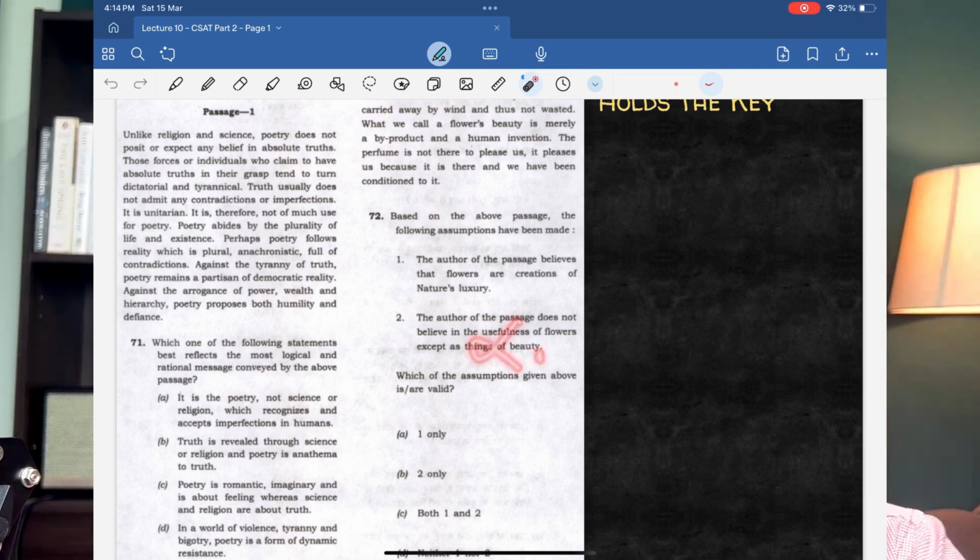Look at the first statement. The author of the passage believes that flowers are creations of nature's luxury. Okay, nature doesn't seem to be luxuriant enough here. It feels that a flower has to somehow pollinate. Right? A flower should not go to waste. That is why it's so beautiful, to attract an insect so that the insect can go and pollinate it and lead to more and more flowers getting born.